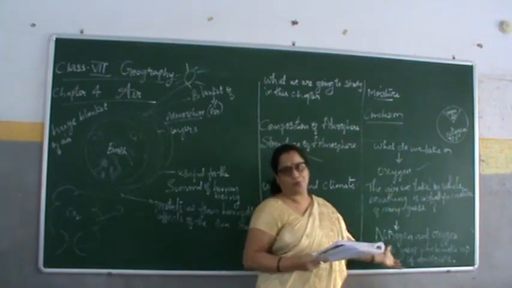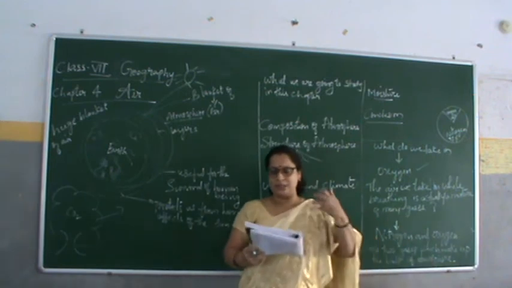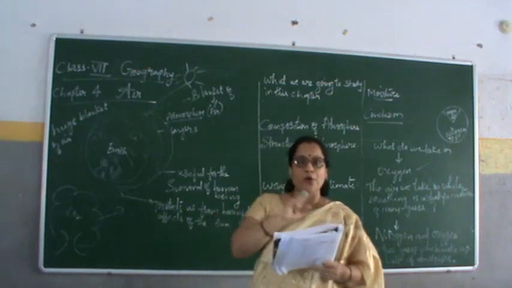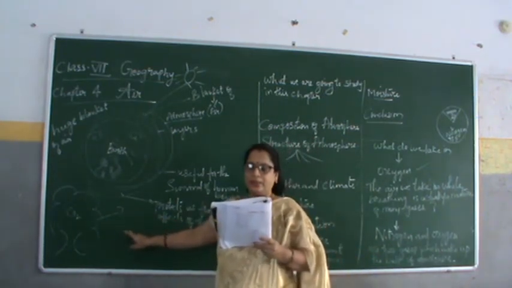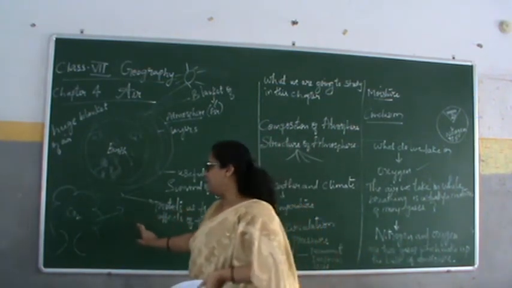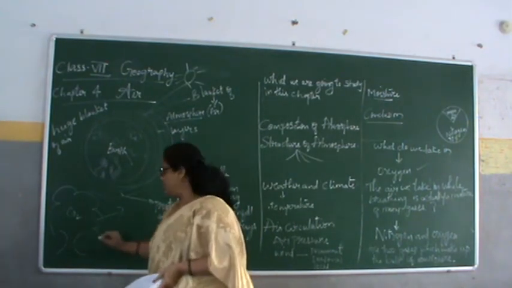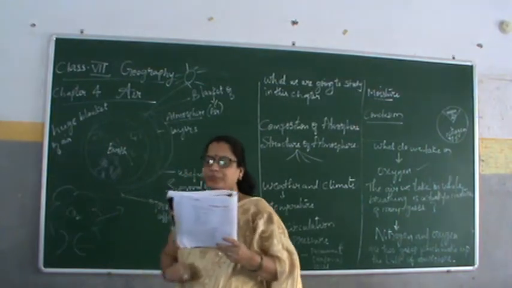Oxygen is the second option. First nitrogen, oxygen is the second option. In nitrogen, what do we take? It's very important for the survival of plants. They cannot take nitrogen directly.